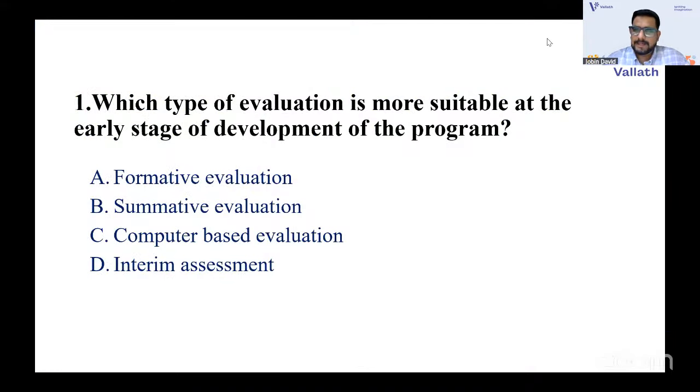The first question: which type of evaluation is more suitable at the early stage of development of the program? Is it formative evaluation, summative evaluation, computer-based evaluation, or interim assessment? Evaluation systems and types of evaluation are very important. You know about formative evaluation and summative evaluation. So which is the answer that you think is right for this question? The type of evaluation which is more suitable at the early stage of development of the program.